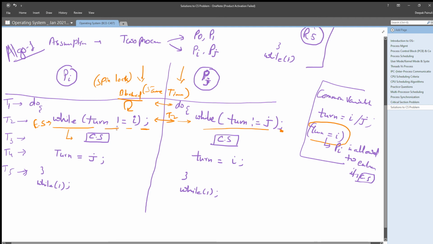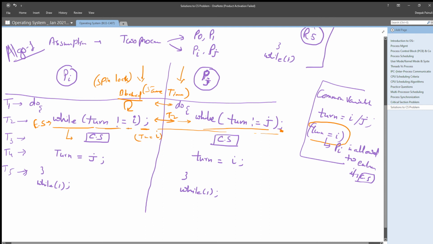Where each process is verifying the value of turn. Let's say both are executing this statement, right? Pi is checking turn's value for i and Pj is checking turn's value for j, right? So definitely only one condition will be true and one condition will be false at the same time. Let's say at time t2, the turn value is i.